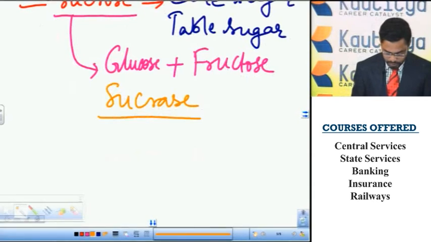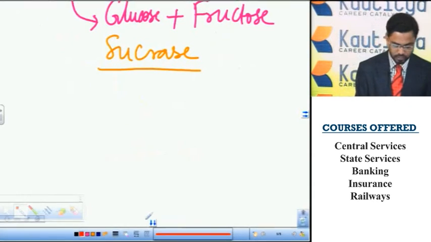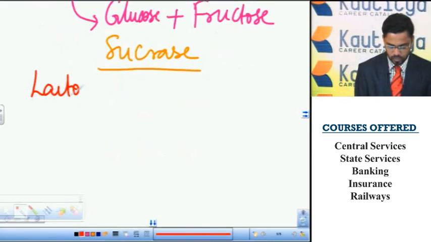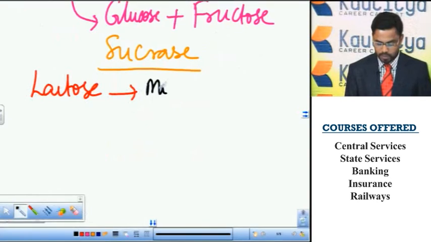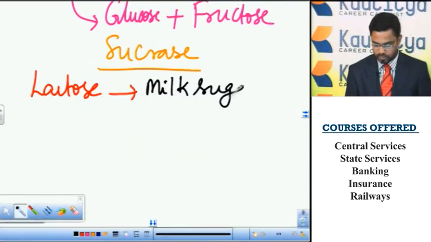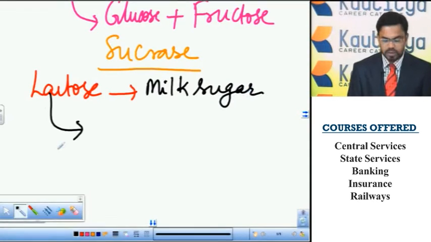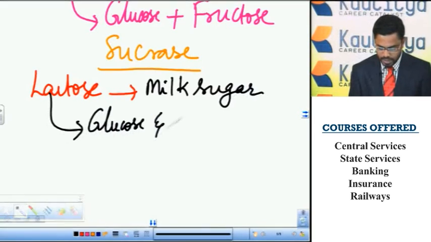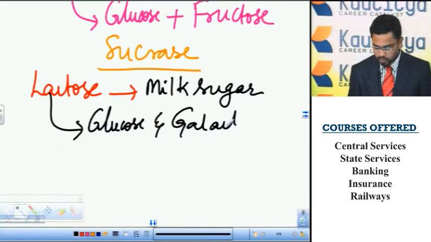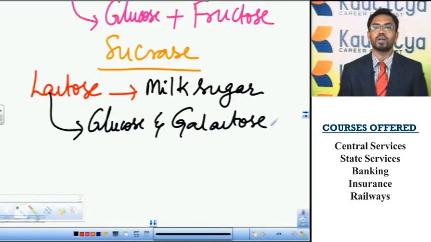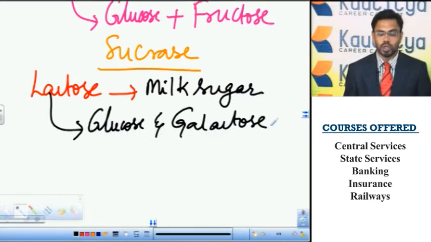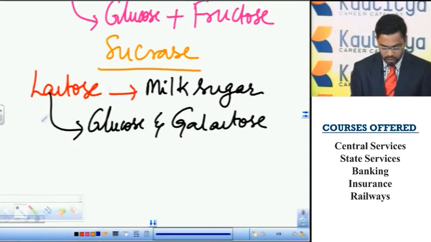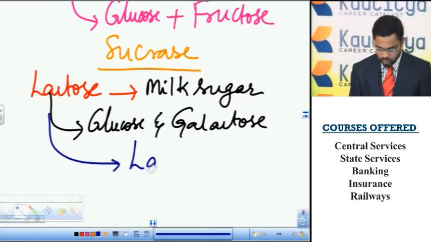So another example is lactose. So this lactose is commonly called milk sugar. So the lactose contains two monosaccharide units, glucose and galactose. These two monosaccharides, glucose and galactose, are linked by a glycosidic bond to form lactose sugar. This lactose is digested by a digestive enzyme lactase.